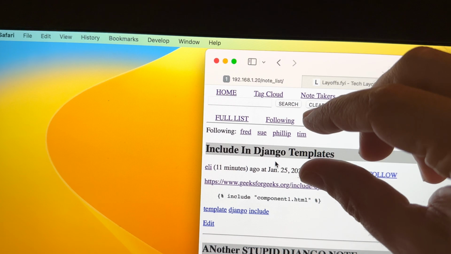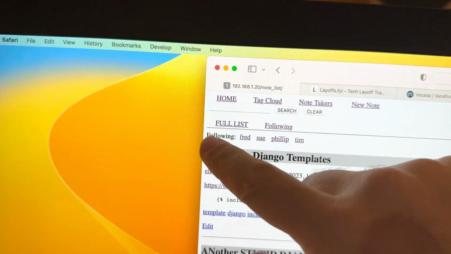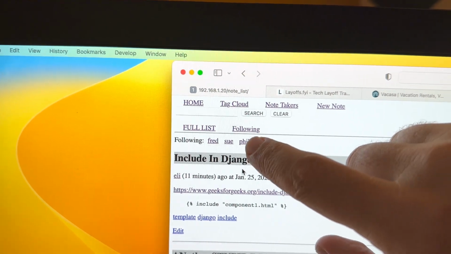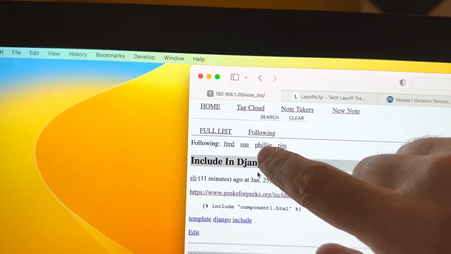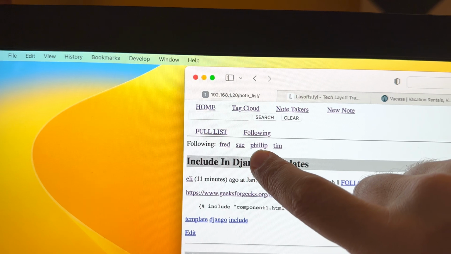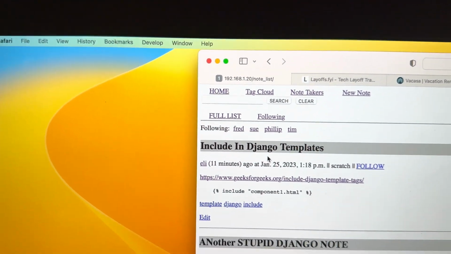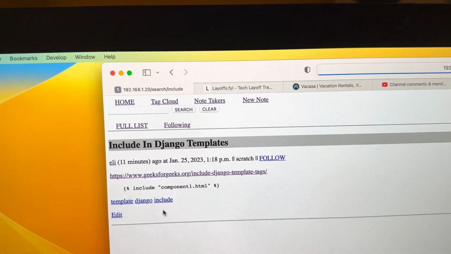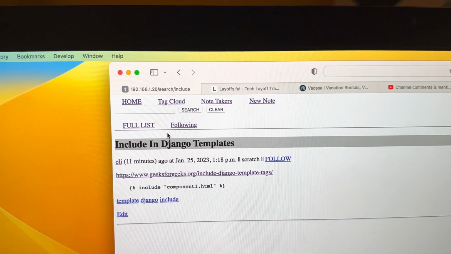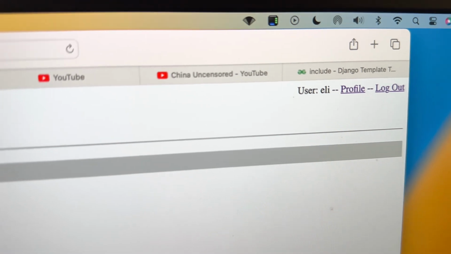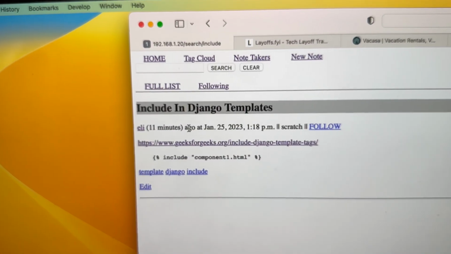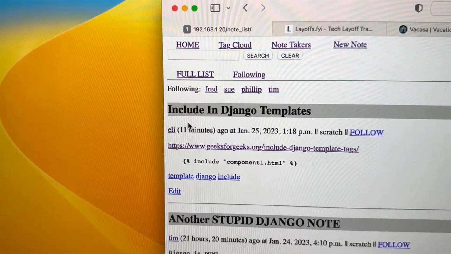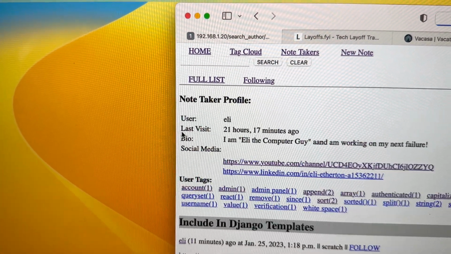But then here is that question. What should go in this area for the following? And so one of the problems is, since I did not plan this very well, this whole thing is a bit of a disaster, right? So, if I click on include, we'll notice that the entire following thing disappears. So even though I'm still on my profile account, I can no longer see who I'm following.